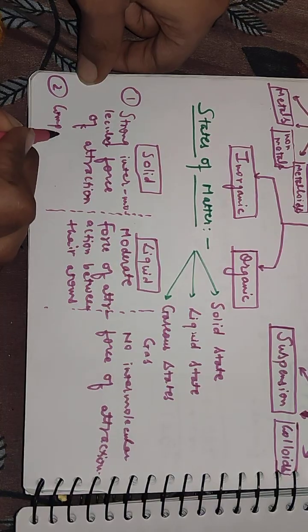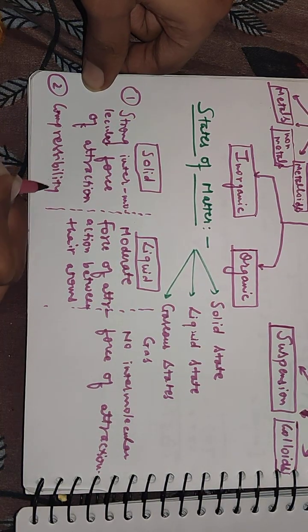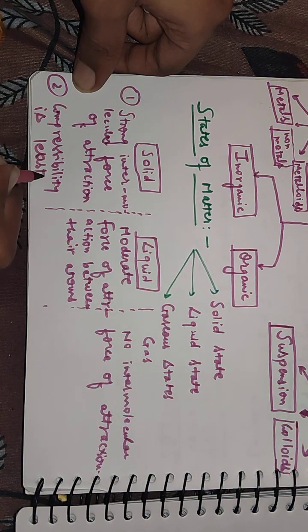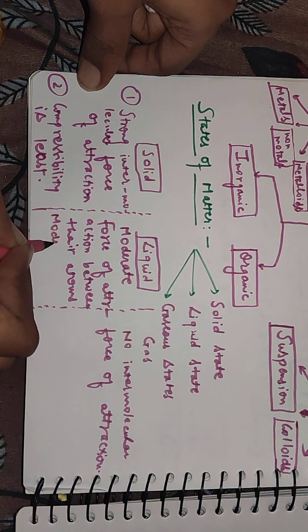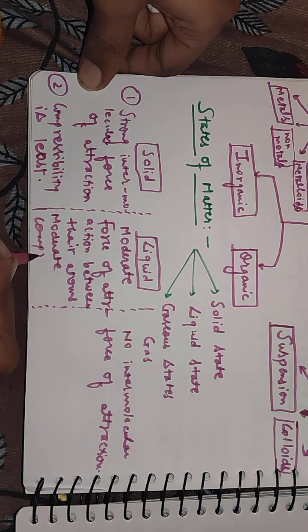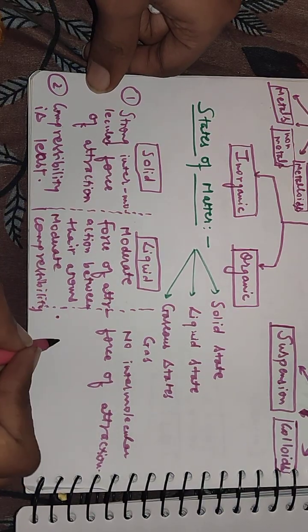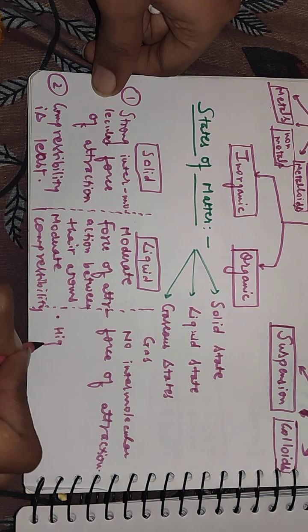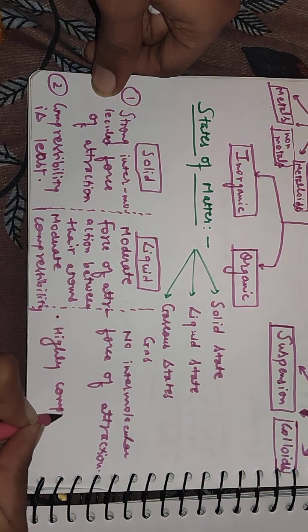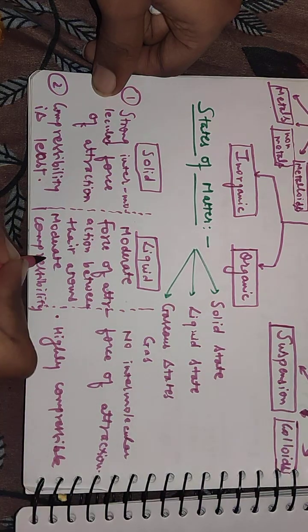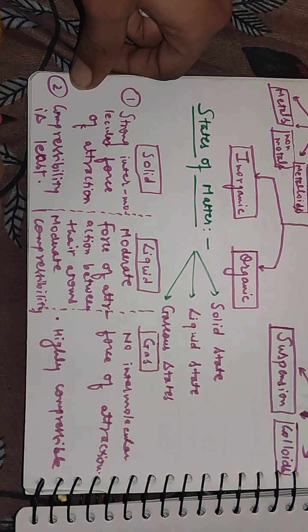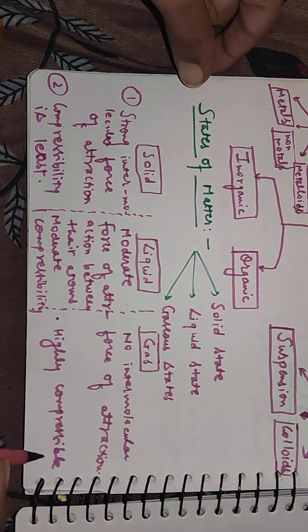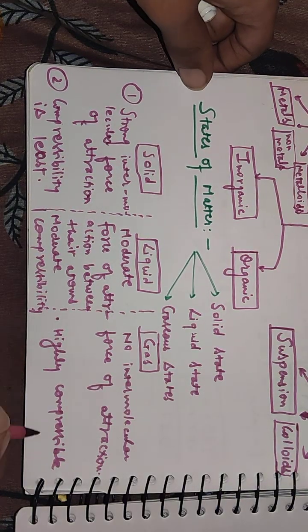Compressibility is least in solid, and in liquid its compressibility is moderate, and in gases it is highly compressible, which means that solid has the least, liquid has moderate, can be compressed but not as much as gas. Gas has very high compressibility.